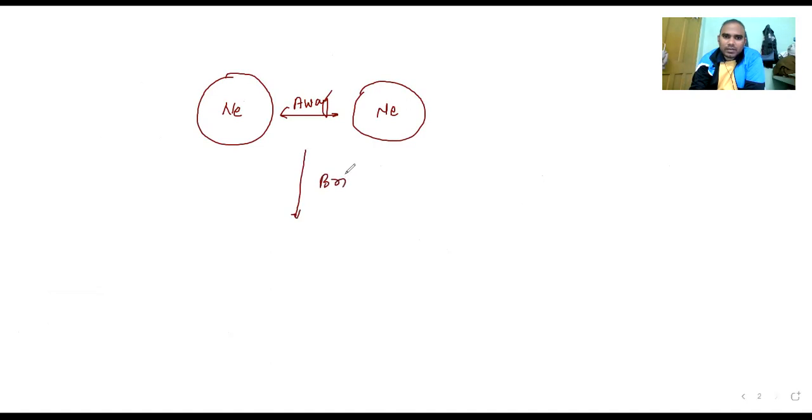I am taking neon here, and neon here also. First of all, these molecules are far away from each other. There is a distance between them. Now what we are doing here is bringing them closer. If you bring them closer, consider neon, atomic number 10, which is 2 and 8, so 8 electrons are there. If you distribute the electrons, this is 1, 2, 3, 4, 5, 6, 7, and 8.